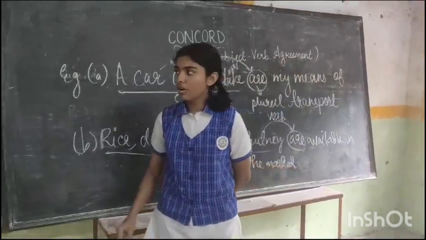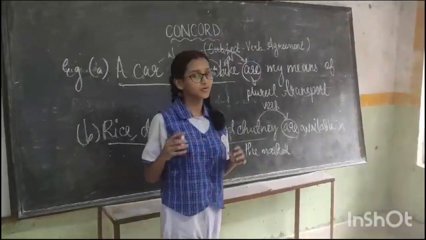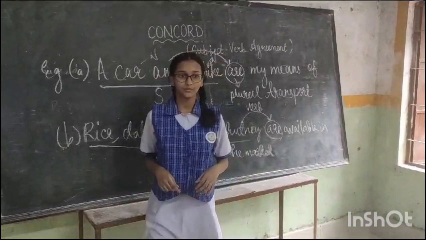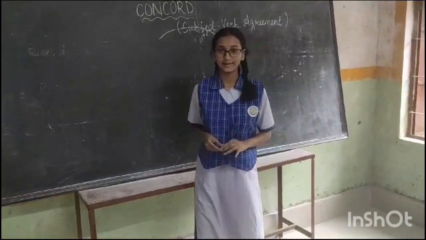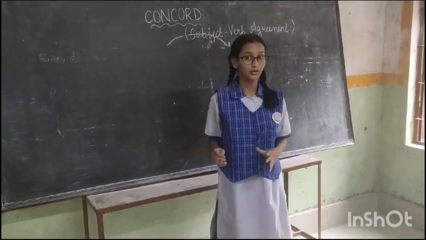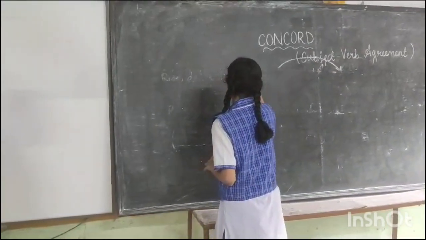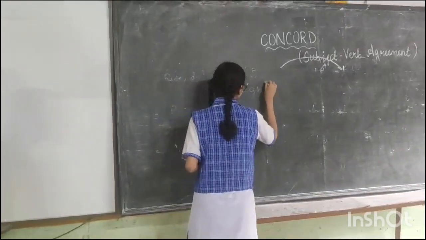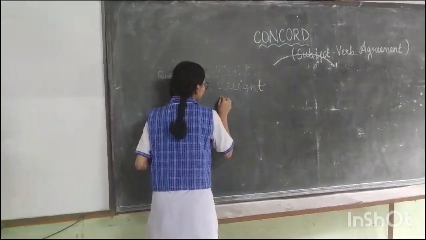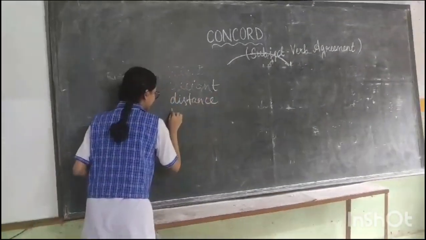Now I would like to call Alisha Bhoida to explain the third rule. The third rule of concord states that when the subject is a noun denoting height, weight, distance, measurement,